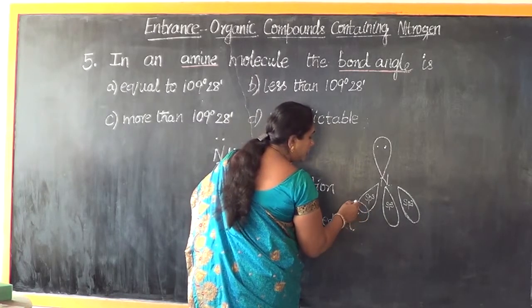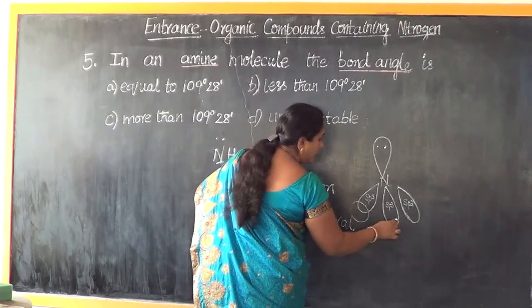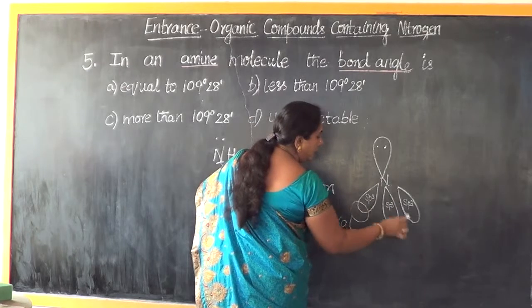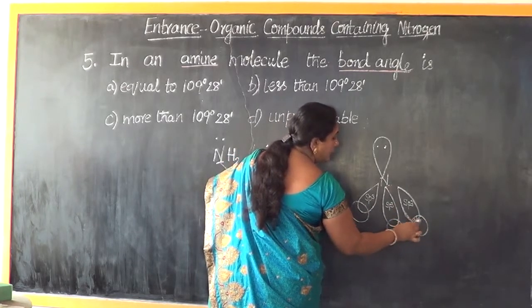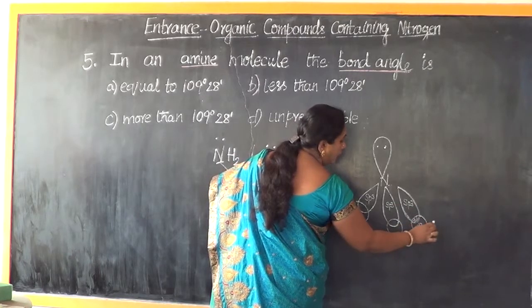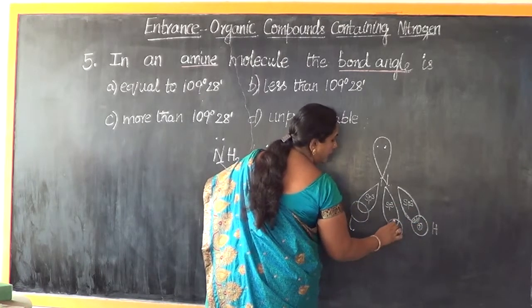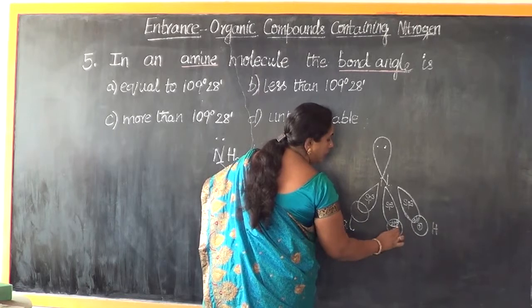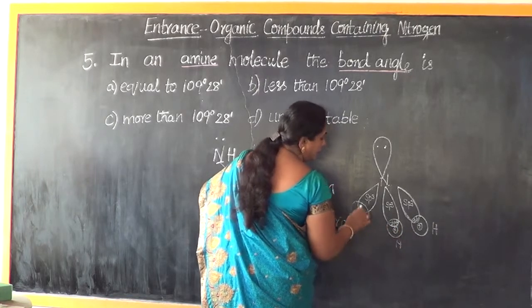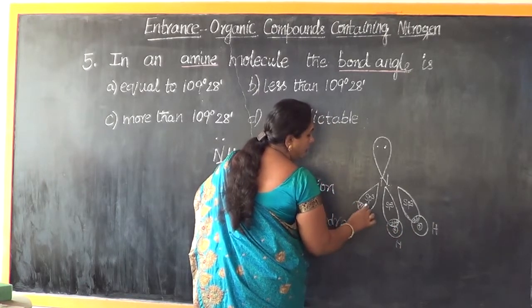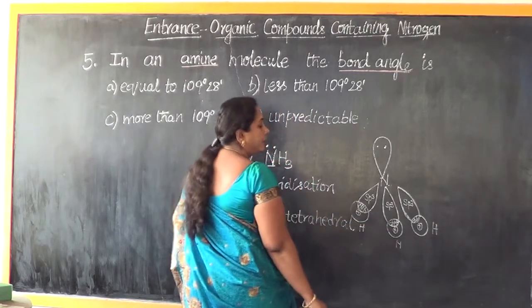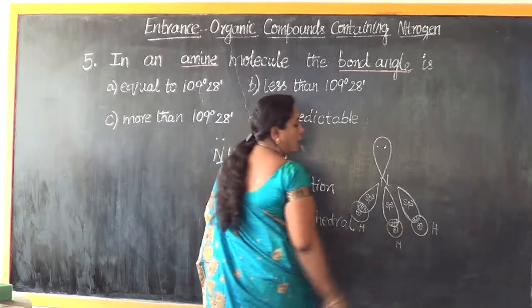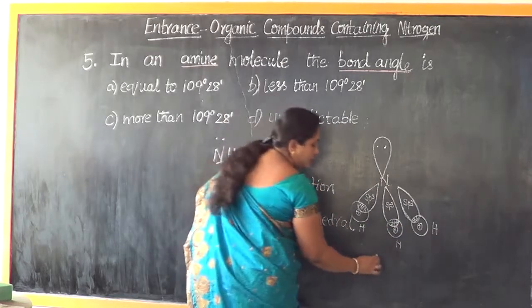Each of these three sp3 hybridized orbitals has undergone head-on overlapping with the spherical orbital of the hydrogen atom. 1s is the spherical orbital of the hydrogen atom, and these are now forming bonded pairs.